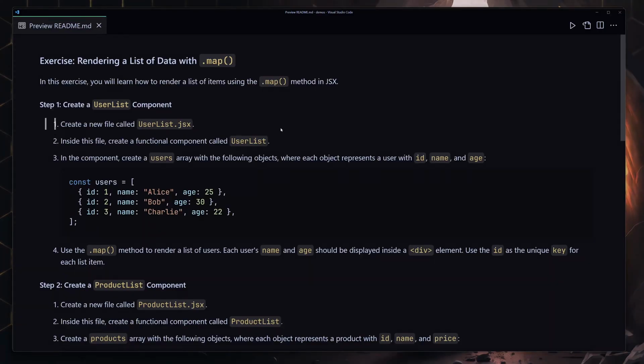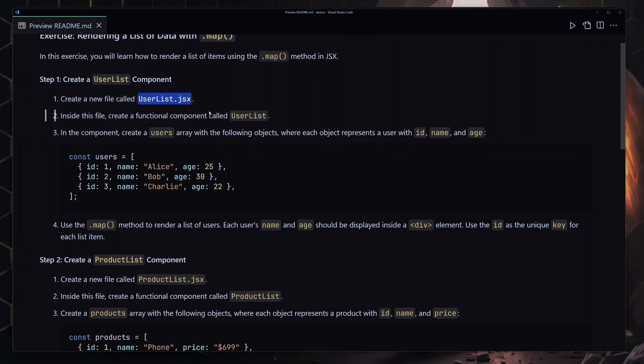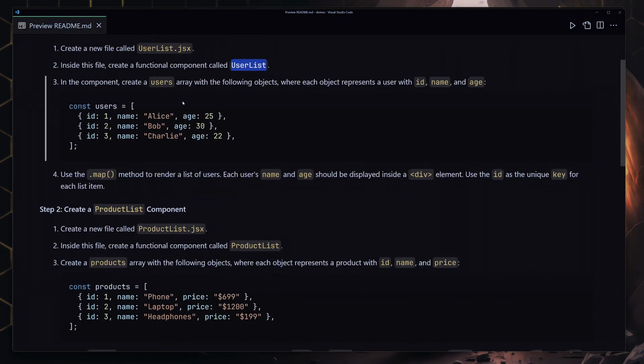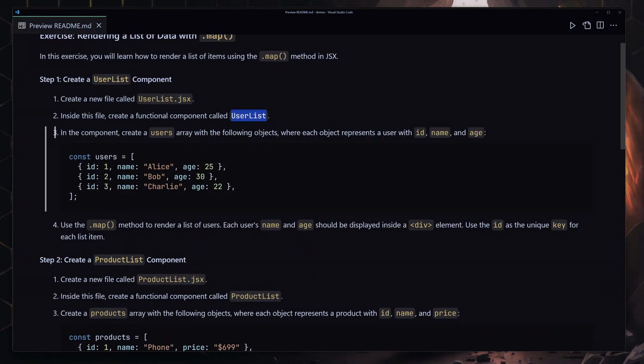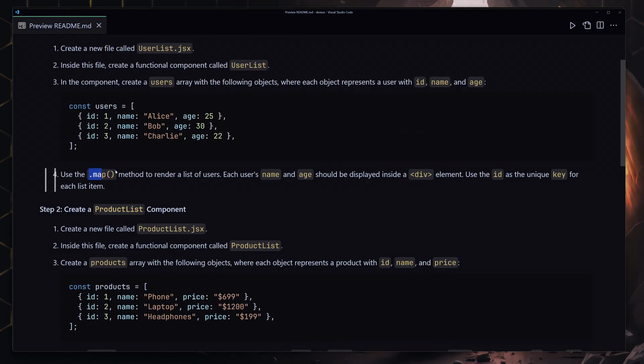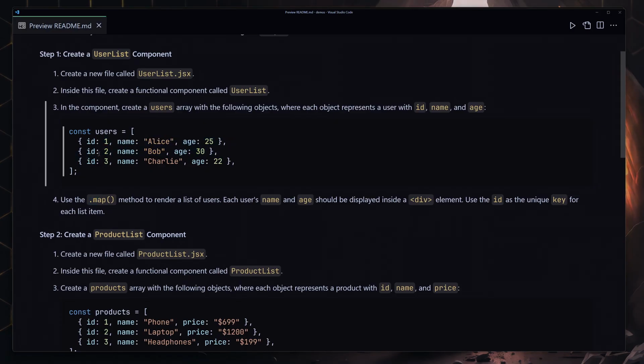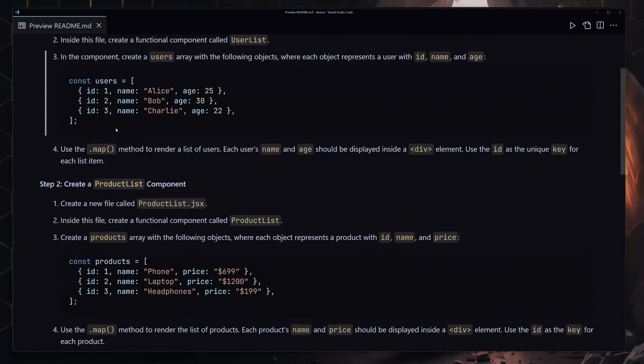Welcome to another challenge. In this one, you will practice how you can render a list of data. The first thing that I want you to do is create a UserList.jsx file, and inside there create a UserList component. Create a users array with the following object, like this object right here. Each user will have the ID, name, and also the age. Then use a map method to render each user to the DOM. Okay, so that's going to be the first portion of this challenge.